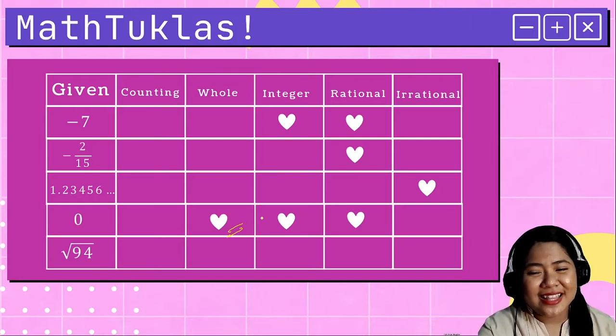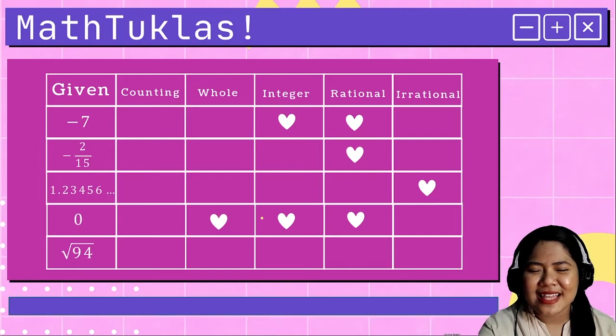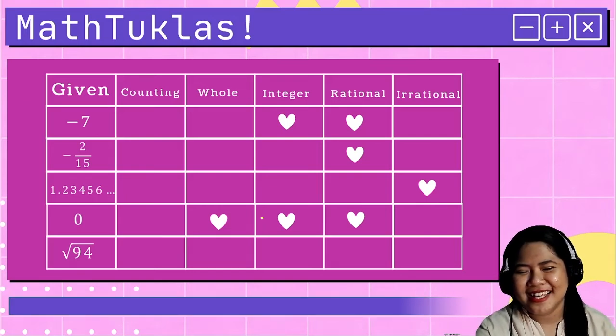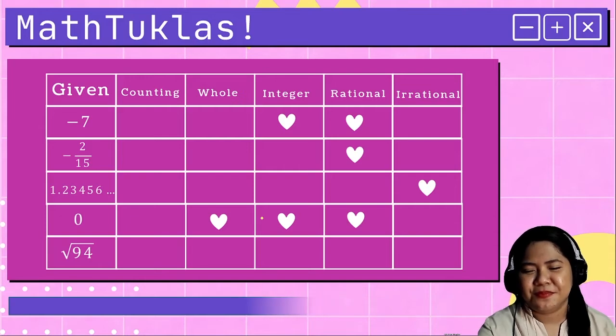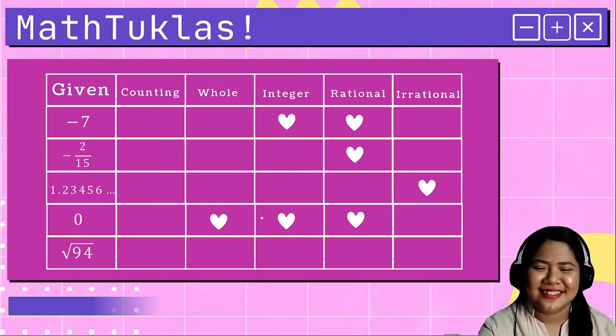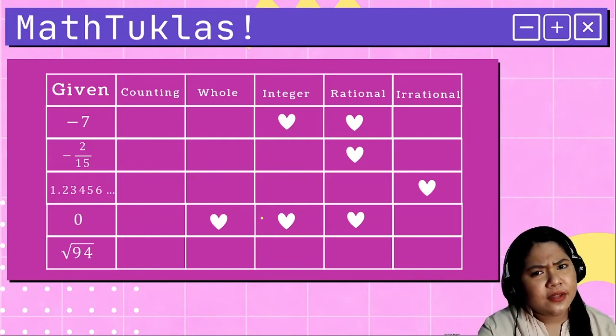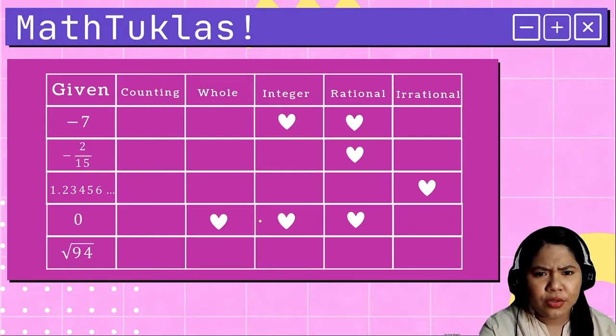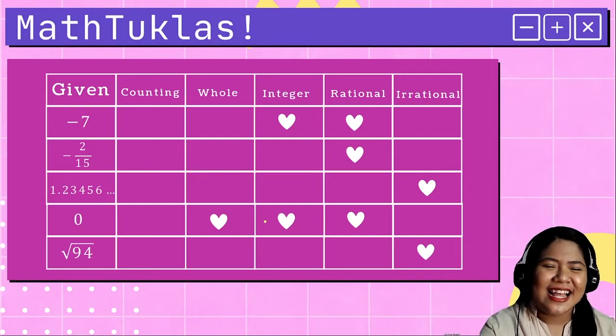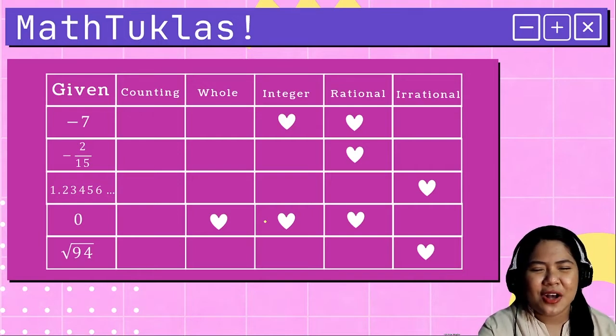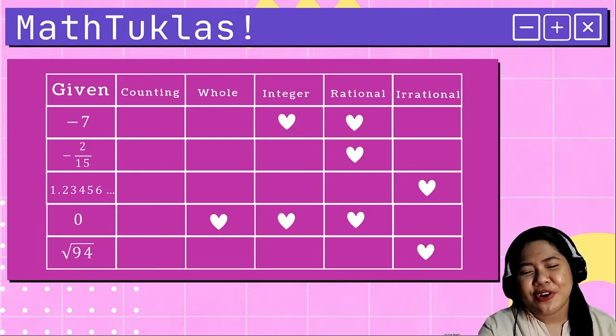And the last one, square root of 94. 10 seconds, go! And time is up. Square root of 94. Is 94 a perfect square? Teacher, no. Therefore, square root of 94 is irrational. Count the number of correct items. If you got a perfect score, you did a good job. If not, you can always try to review our lesson or review the video earlier.